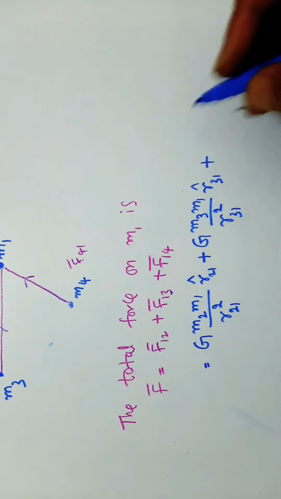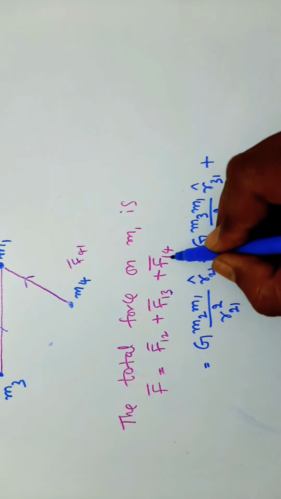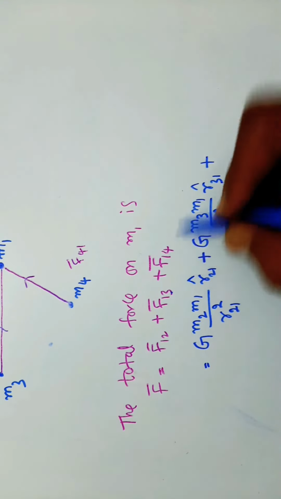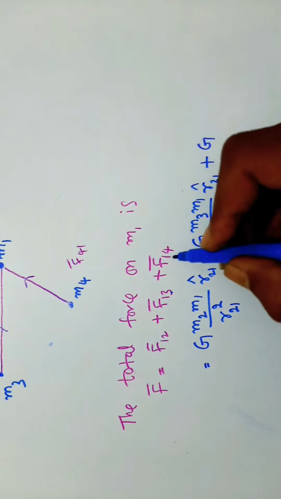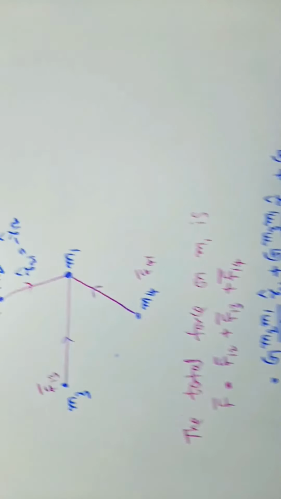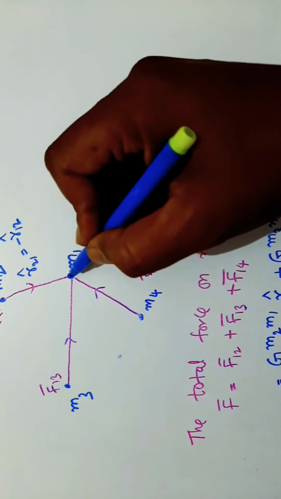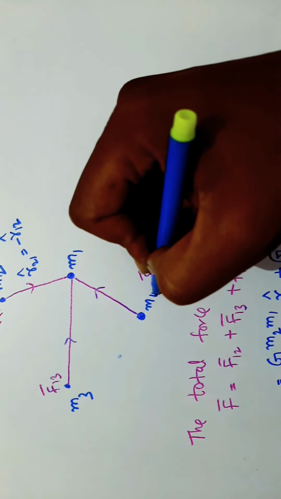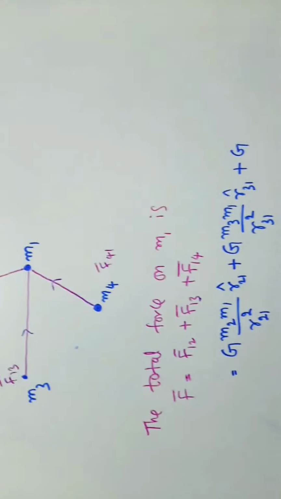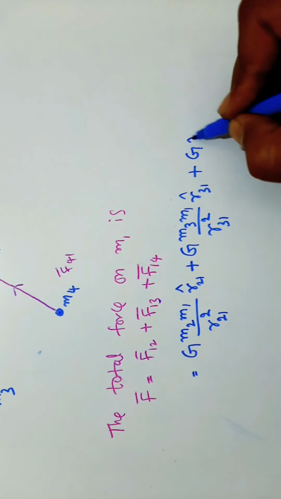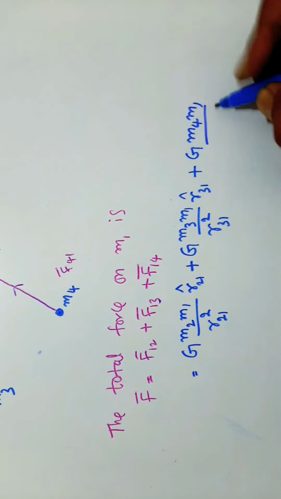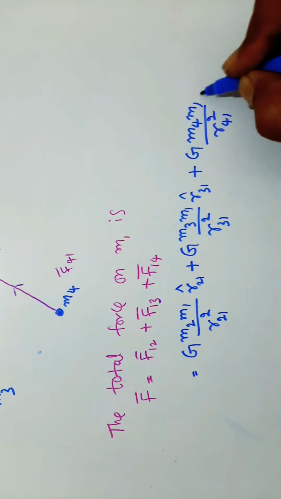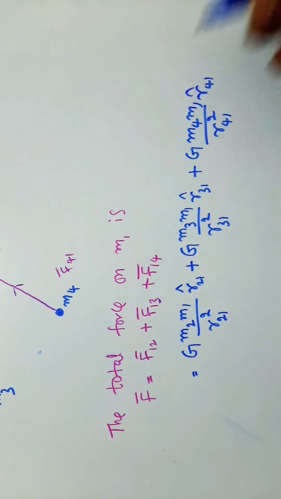Plus the force on M1 due to M4 is G into M4 into M1 by R41 square into R41 cap.